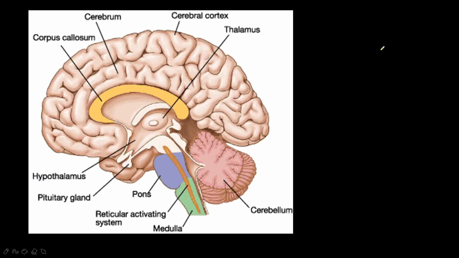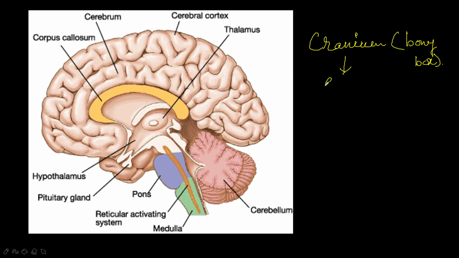So here is the structure of the brain. This diagram is very important. The human brain is a highly developed organ which is situated in the cranium, which is a bony box of the skull.